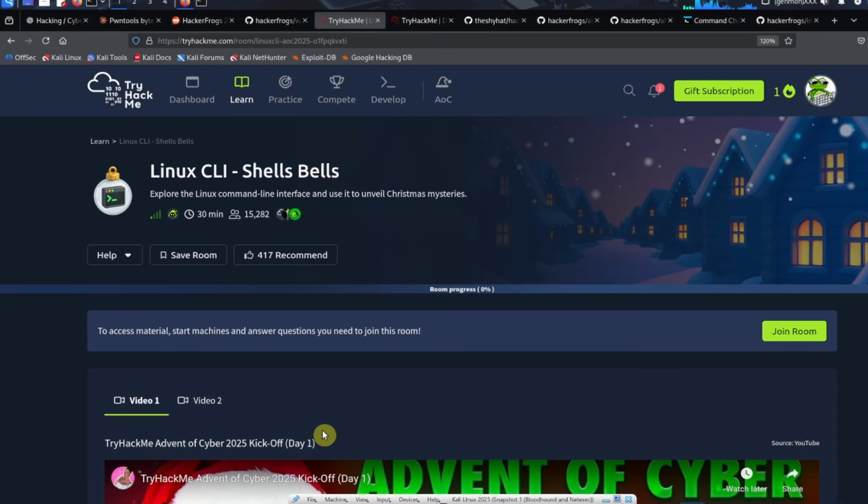All right, everybody, this is a guided walkthrough for the first day of the Advent of Cyber event over at TryHackMe.com. This room is called Linux CLI Shells Bells. All right, so the first thing you want to do when you come up on one of these rooms is join the room. So you can go ahead and click on the green Join Room button.